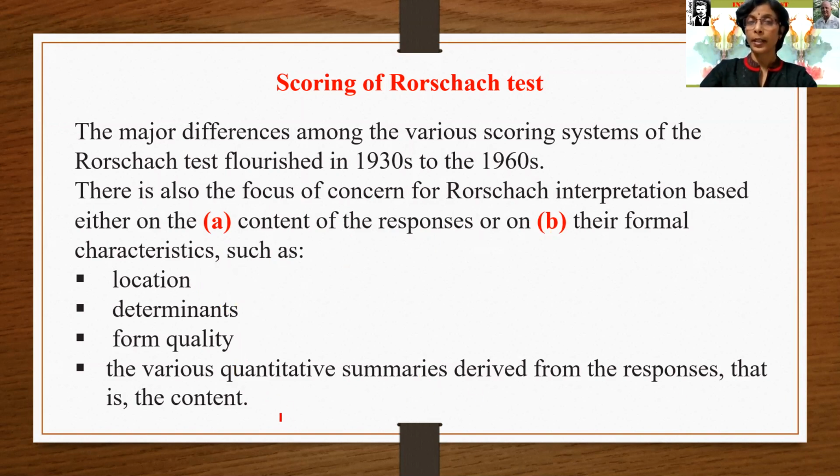That is the content. It means he takes responses and the formal characteristics, like where the location is, the determinants, and many more things while scoring the test.